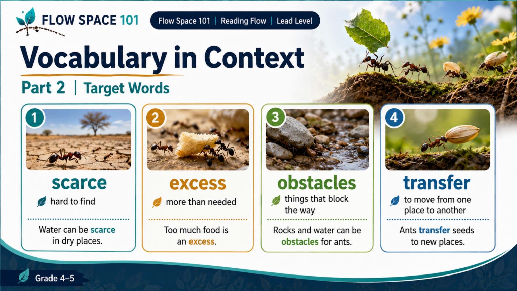Let's review our part 2 target words. The first word is scarce. Scarce means hard to find. For example, water can be scarce in dry places. The second word is excess. Excess means more than needed. For example, too much food is in excess. The third word is obstacles. Obstacles are things that block the way. For ants, rocks, water, and long distances can be obstacles. The fourth word is transfer. Transfer means to move something from one place to another. Ants can transfer seeds to new places. As we read, listen for how these words help us understand ants' lives.